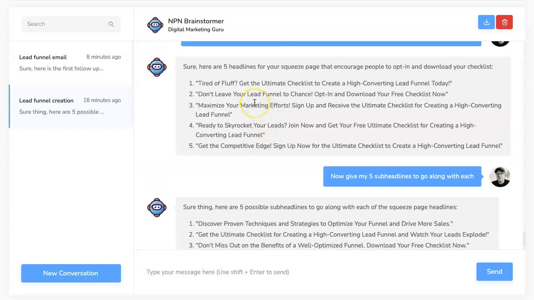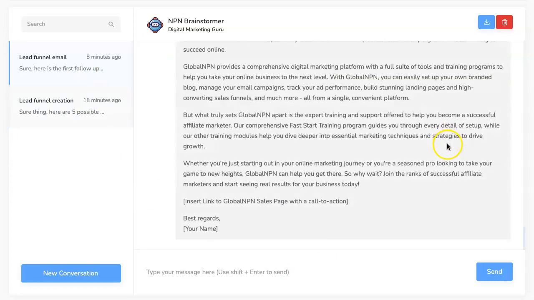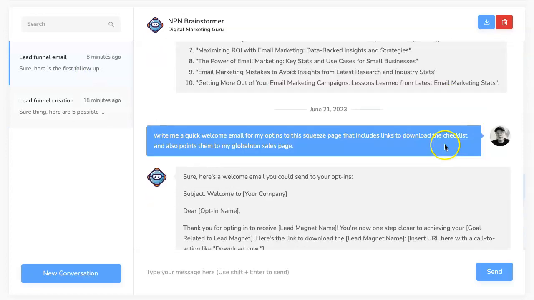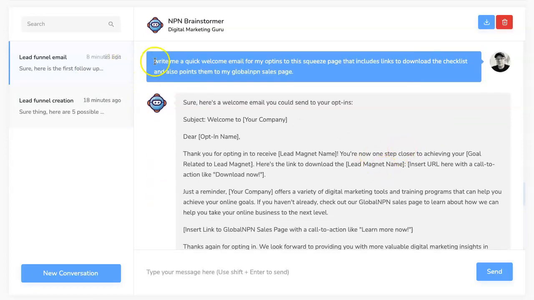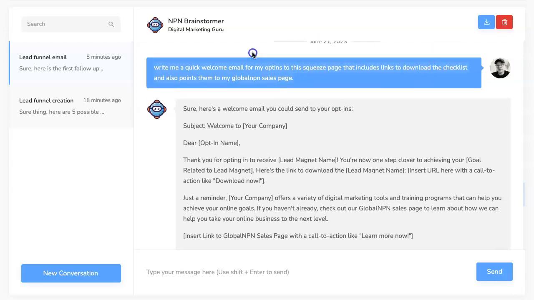That'll get me going to NPN Architect, creating a simple squeeze page. Use these headlines, use these sub headlines, right? And then I thought, well, I better go a little bit one step further here. So I asked it, well, great, we've got that done. Write me a quick welcome email for my opt-ins to the squeeze page. That includes links to download the checklist and also points them to my GlobalNPN sales page.